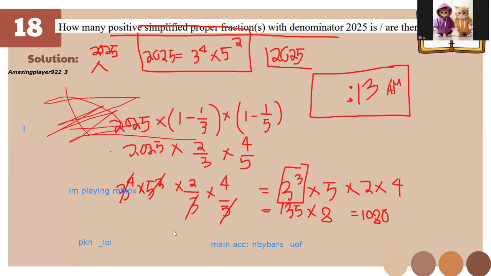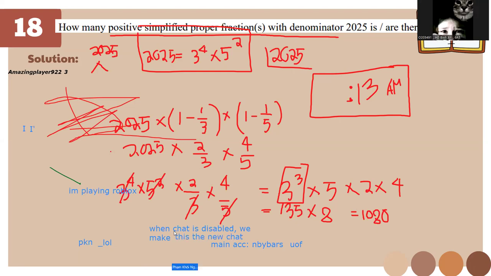Sick of what? Look at the board. Yeah, we're just texting. So what? Bro, when chat is disabled, we make this the new chat. Yeah, we're going to delete it afterwards. Where the heck is my mute? Sorry.